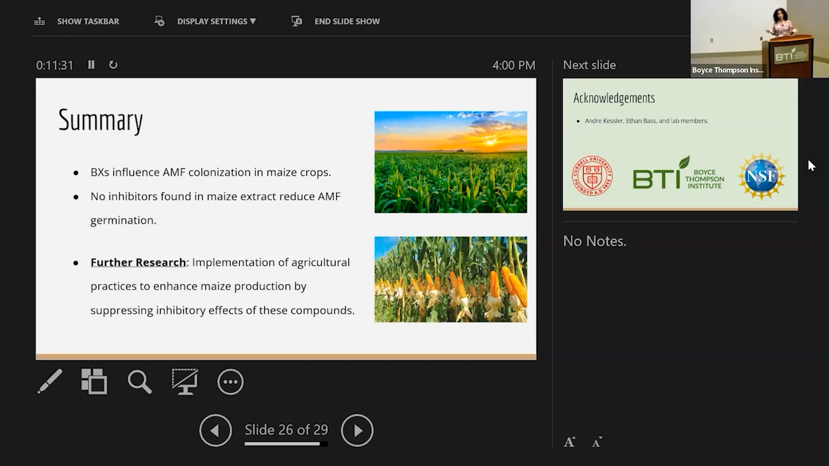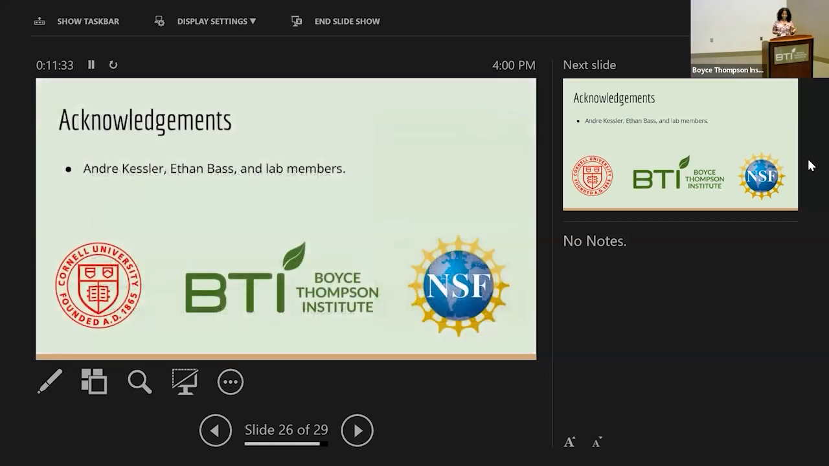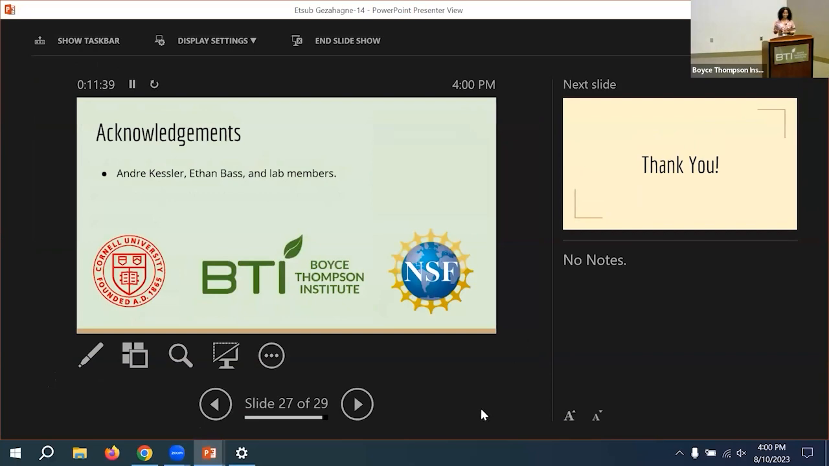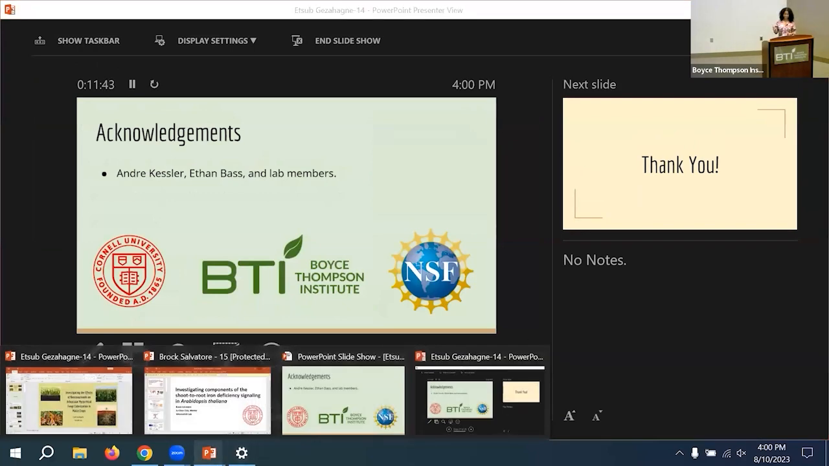And so the importance of this research is that for future sakes, we would like to implement agricultural practices that could enhance maize crop yield by suppressing these inhibitory effects of the benzoxazinoids, as well as other inhibitory compounds. And I would like to thank Andre Kessler, Ethan Bass, and my lab members, as well as Delaney, Megan, and George, and BTI, NSF, and Cornell. Thank you everyone for listening.